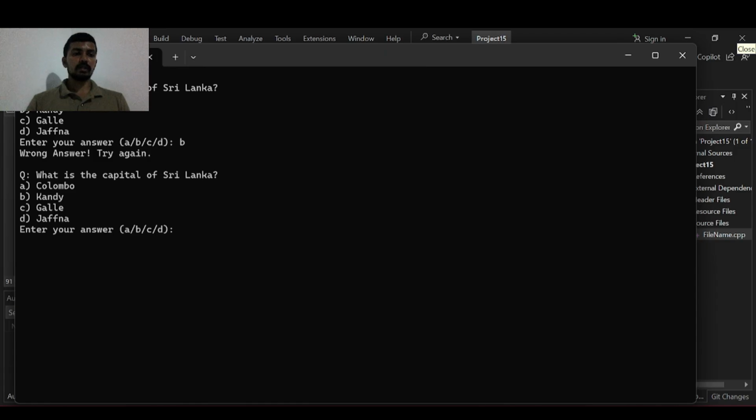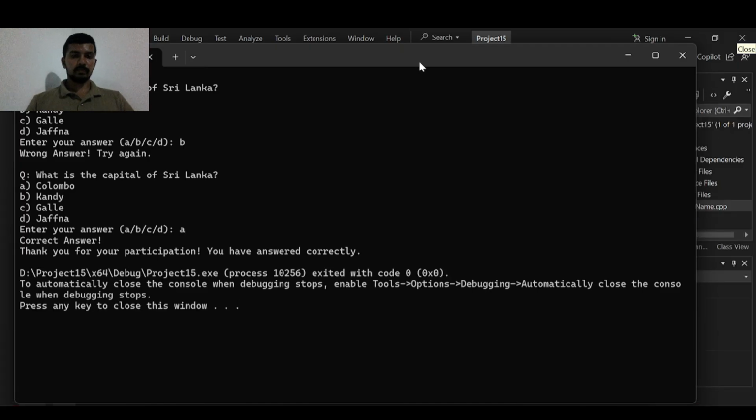Wrong answer. Correct answer is A. So this program keeps repeating until the user gives the correct answer. That's how while helps in making a retry loop in C++.